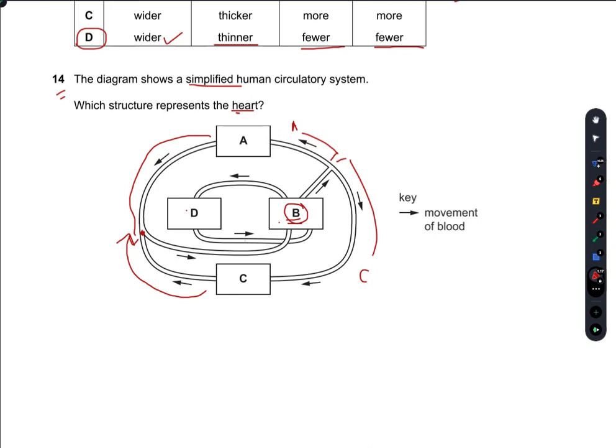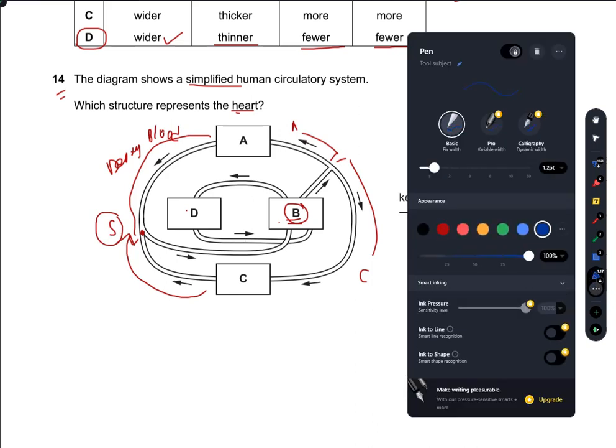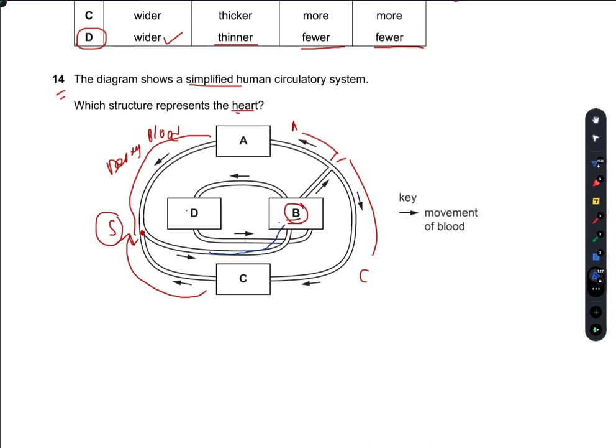Why is B the heart? Because deoxygenated blood comes from A and C at this point. Suppose I call this S, and then the blood goes to the heart, and the heart sends it to D, which are the lungs. Lungs oxygenate this deoxygenated blood, and this oxygenated blood again flows to A and C. So B is the heart here.